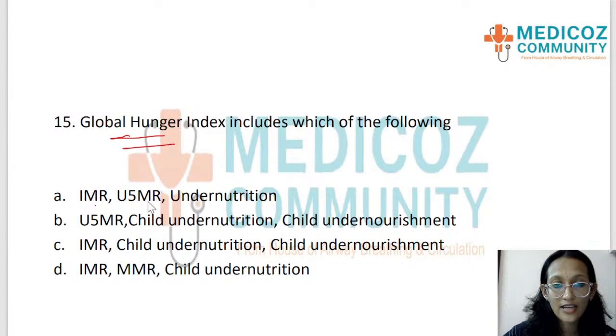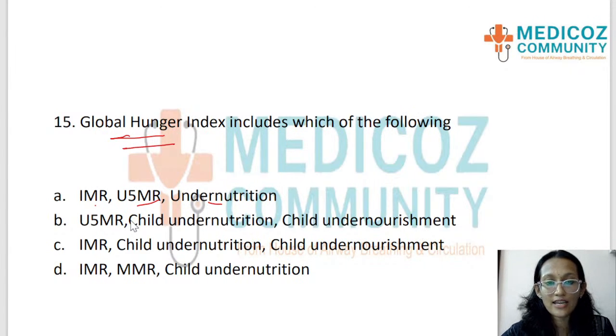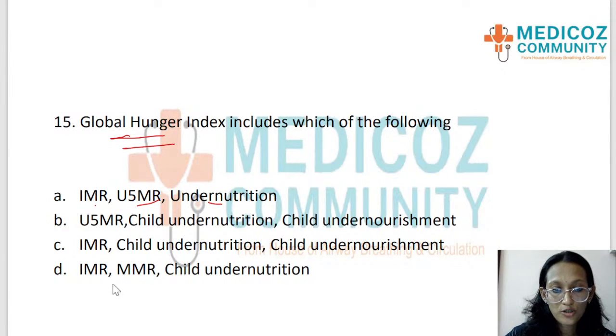Infant mortality rate, under 5 mortality rate and undernutrition, that is option A. Option B is under 5 mortality rate, child undernutrition and child undernourishment. Option C is infant mortality rate, child undernutrition and child undernourishment. Option D is infant mortality rate, maternal mortality rate and child undernutrition.